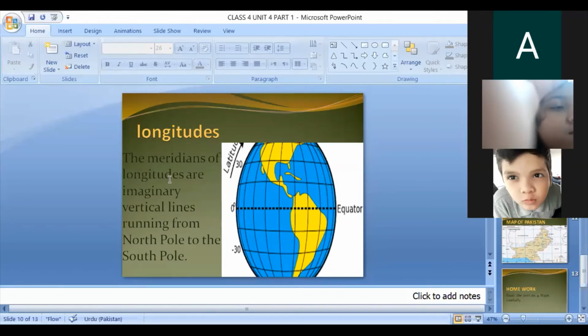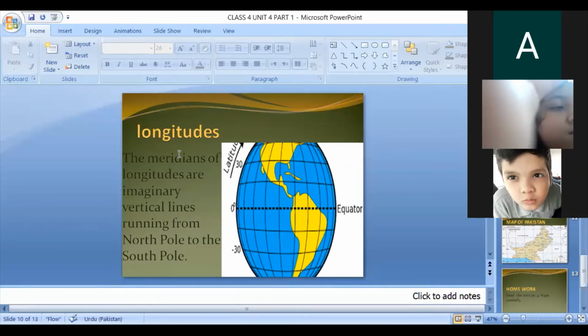The meridians of longitudes are imaginary vertical lines running from the North Pole to the South Pole. This is the South Pole and it goes to the North Pole. They give us angular distance east to west from the standard meridian. The Greenwich meridian is the 0-degree line of longitude that passes through the borough of Greenwich in London, England. The Greenwich meridian divides the world into two halves, the eastern hemisphere and the western hemisphere.